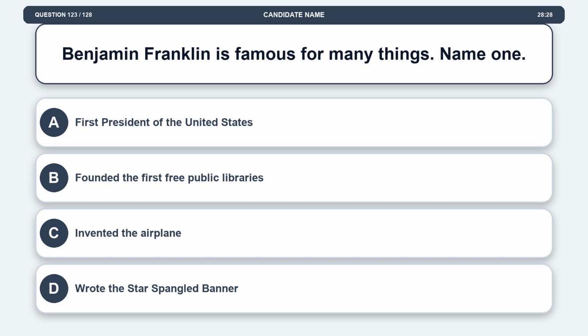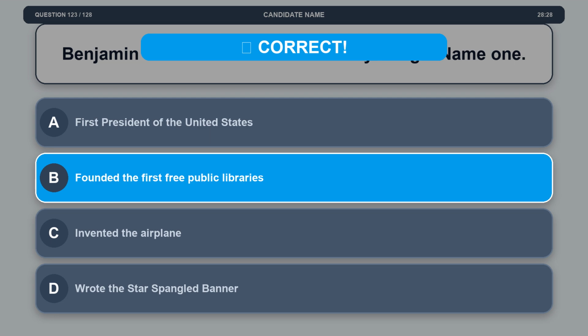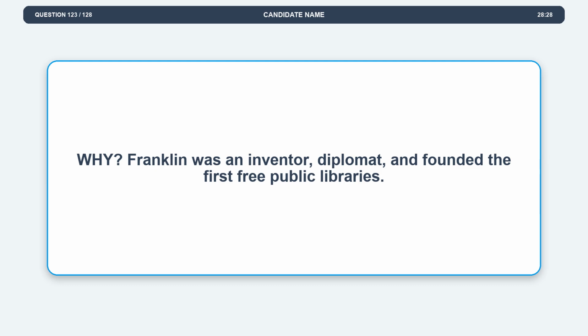Question 123. Benjamin Franklin is famous for many things. Name one. Option A, first president of the United States. Option B, founded the first free public libraries. Option C, invented the airplane. Option D, wrote the Star-Spangled Banner. The correct answer is option B, founded the first free public libraries. Explanation. Franklin was an inventor, diplomat, and founded the first free public libraries.